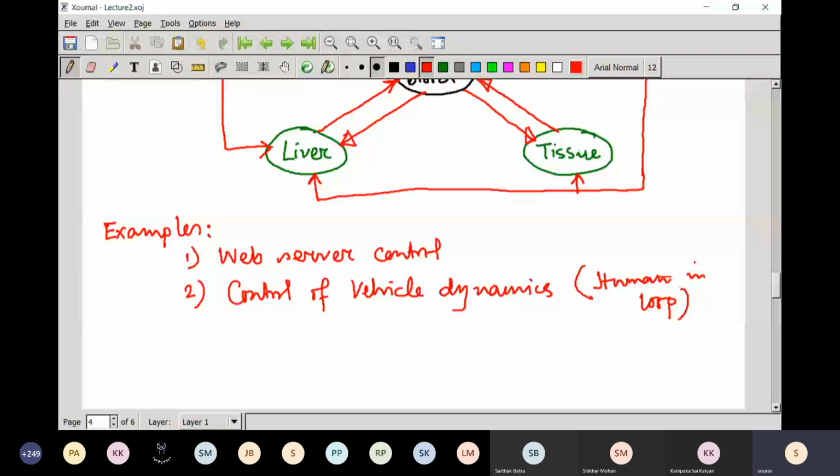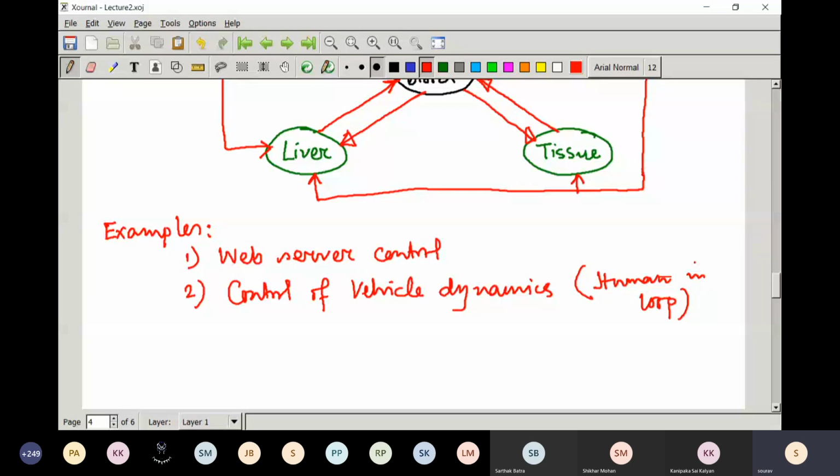It is also a closed loop control system, but a human is involved in that loop, so you need to consider different aspects such as the reactions and fatigue of the driver. This is an interesting example of a feedback mechanism where a human is in the loop.